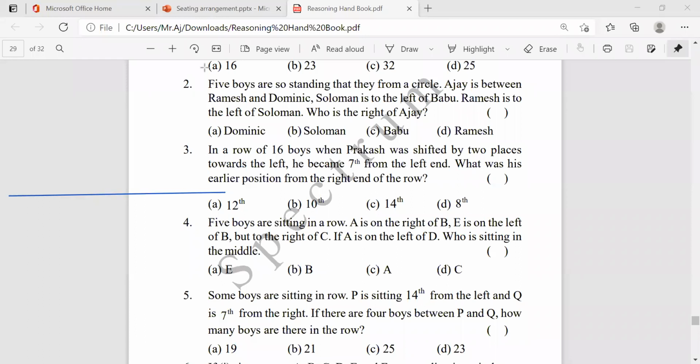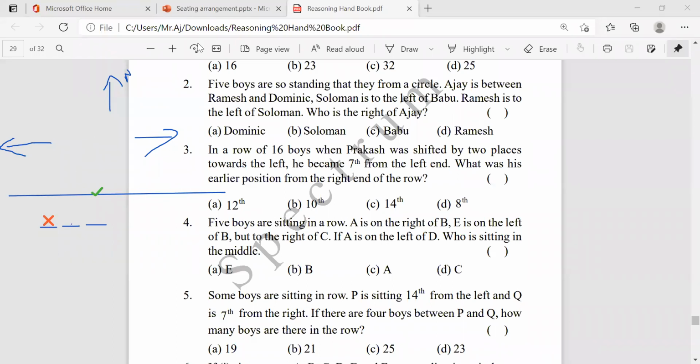First, he was here. Which place is the 7th place? If you are facing this way, this is the north, and this will be the left side, and this will be the right side. Is it clear? First of all, Prakash is here, and he moved 2 places to the left. That means from here to here, 1 place, and here to here, 2 places. Now the new place of Prakash is this.